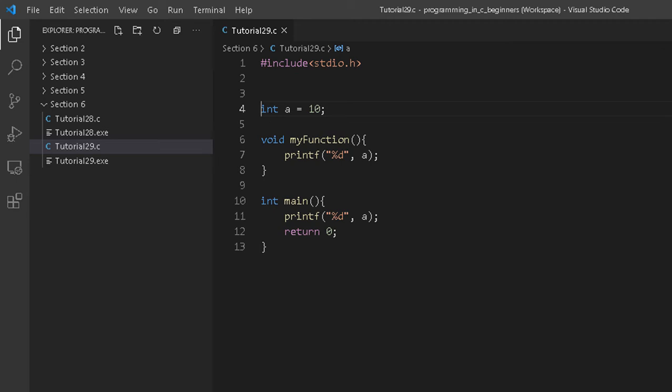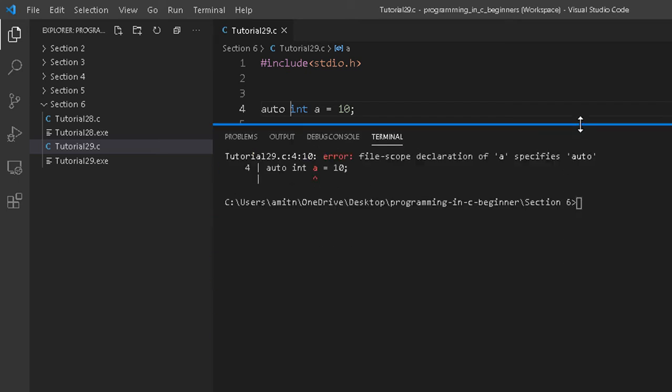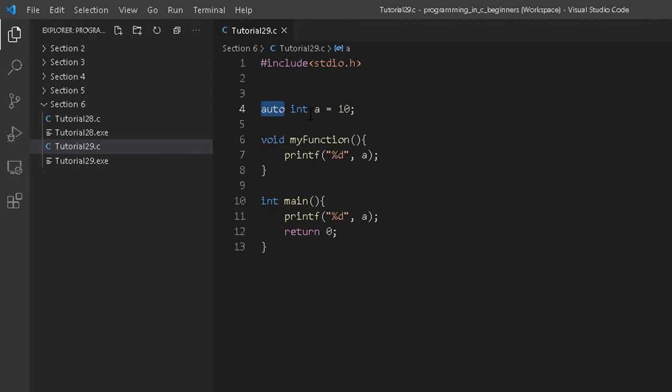Now let me declare this variable as auto, and as soon as I have done that, let me try to run this program. And as soon as I try to run this program, you will get this error. The error says that file scope declaration of a specifies auto. So it is saying that a variable actually belongs to auto storage class, and hence it has a local scope and you cannot use it globally, right? So this is very interesting.